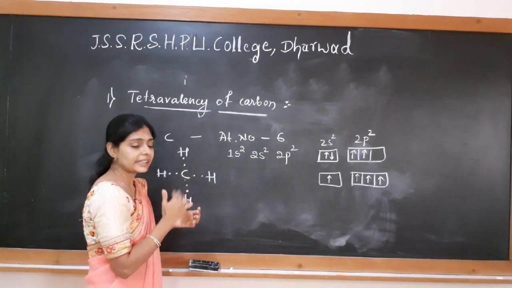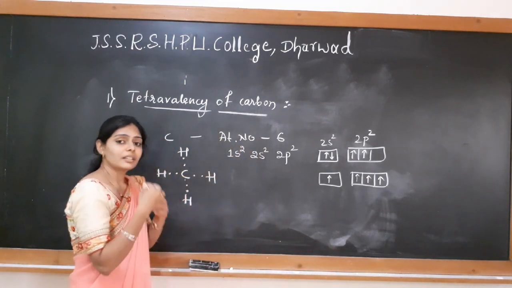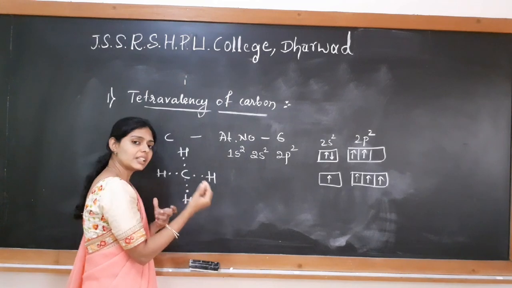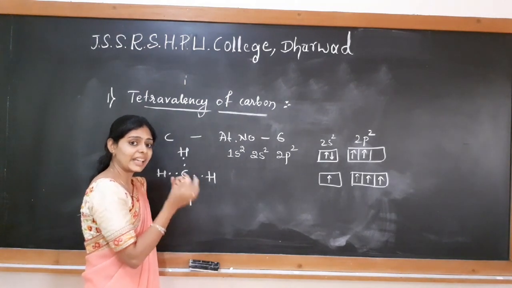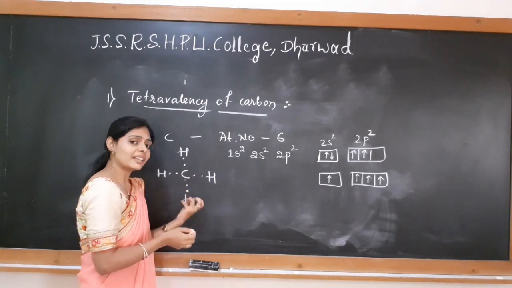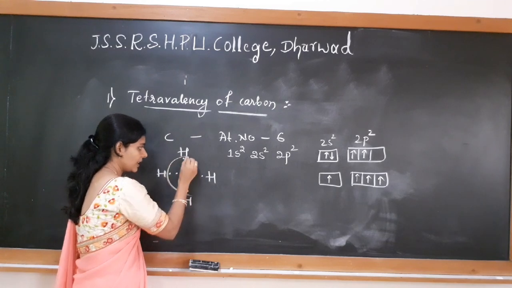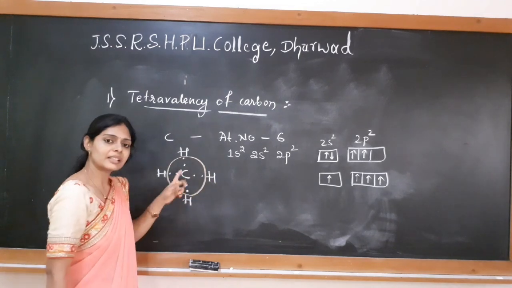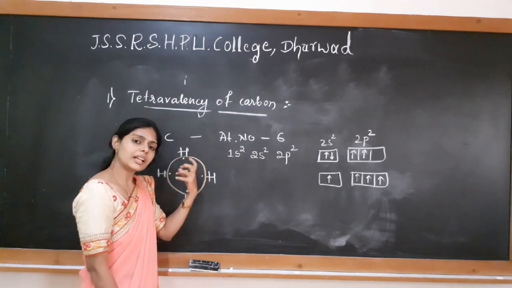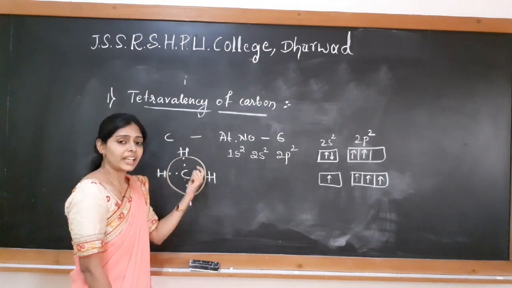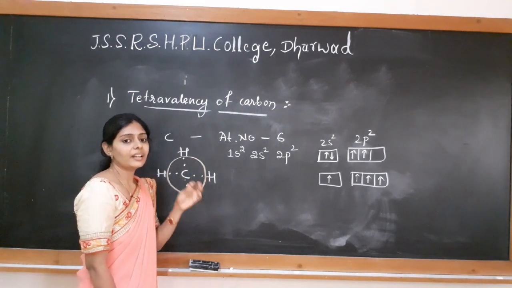Complete loss or complete gain is not possible by carbon. Rather, it preferentially undergoes sharing of electrons so that a covalent bond is formed and it gets 8 electrons in the outermost shell, and that's how it gets stability. So you see, 8 electrons are there around the carbon atom. Like this it gets stability. All the carbon compounds have 8 electrons around themselves so that the compounds formed by carbon are very stable.